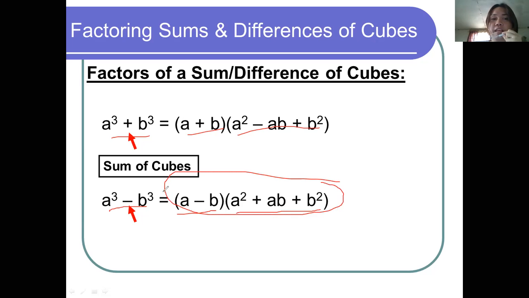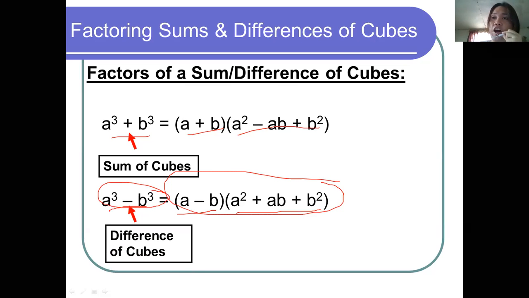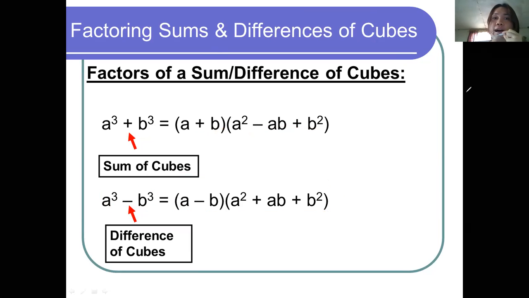So this a cubed minus b cubed is the difference of two cubes. Again, this is the pattern for the difference of two cubes. You have it there on the screen, the factors of a sum and difference of cubes.